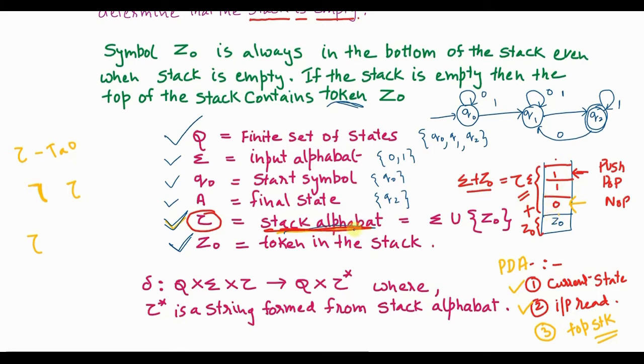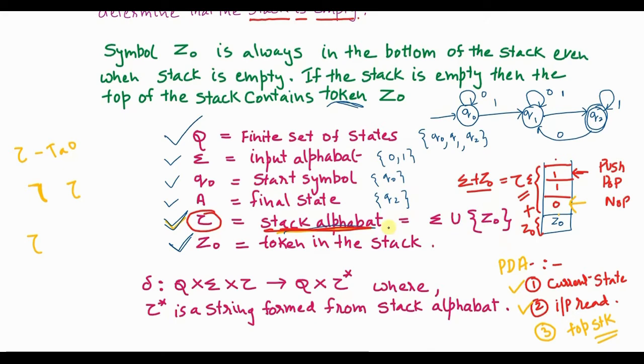So in general, what is the stack alphabet? At any point of time, whatever is the content of the stack, including the input symbols and including the token Z0, that is the stack alphabet, tau. That's why I have written the stack alphabet over here as sigma union Z0. That is, sigma will have 0 or 1, plus you will also have the token Z0.